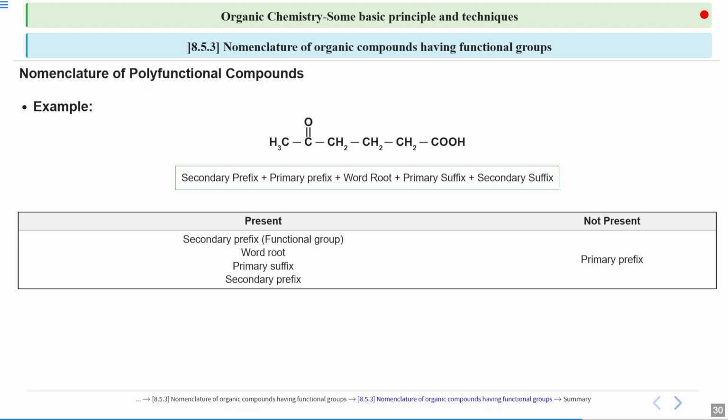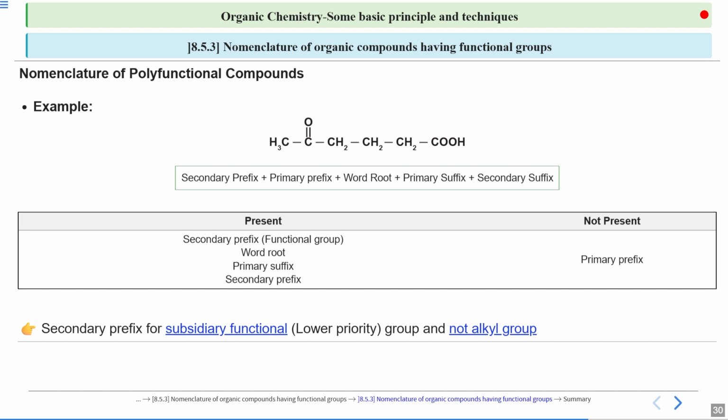Because of two functional groups, we don't need any alkyl group for giving the secondary prefix. So the subsidiary functional group will be deciding the secondary prefix. Then for secondary suffix, primary suffix and word root, these three are also present because two are mandatory and one is present due to presence of two functional groups.